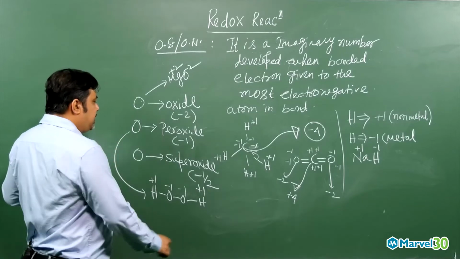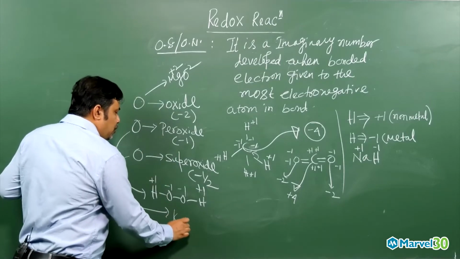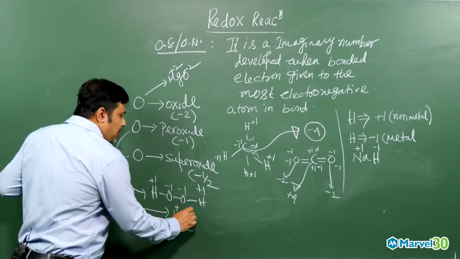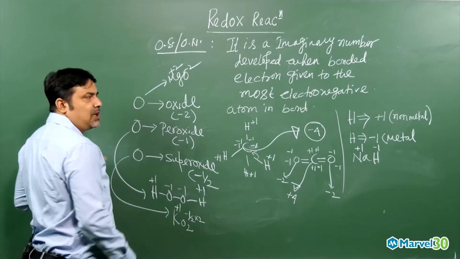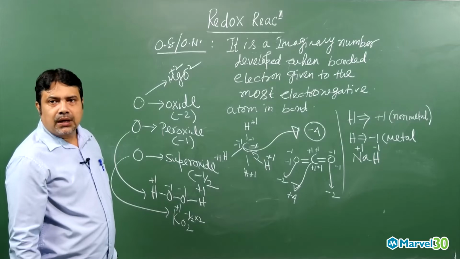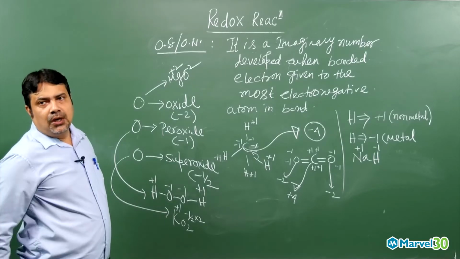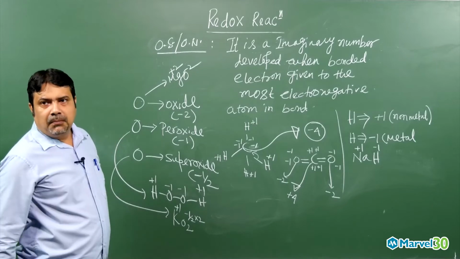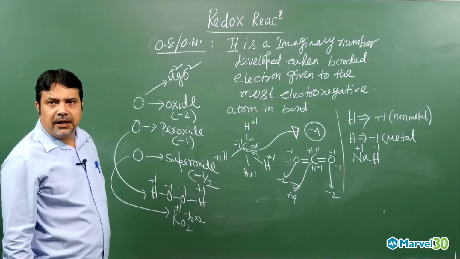So in peroxide each oxygen atom is -1. Superoxide like KO2: potassium is +1, each oxygen atom -1/2 into 2 is -1, so -1 and +1, overall neutral molecule. So oxygen in oxide form is -2, in peroxide form -1, in superoxide form -1/2. Got the point, my dear student?